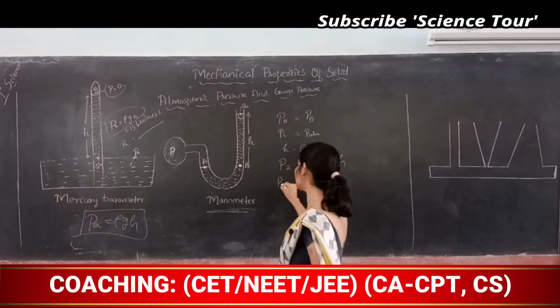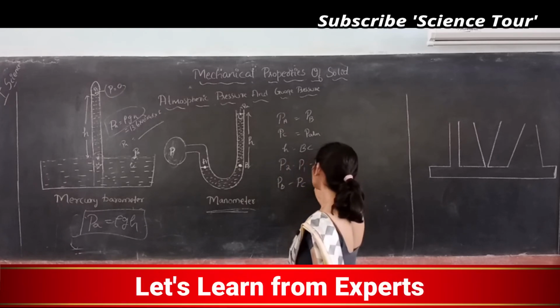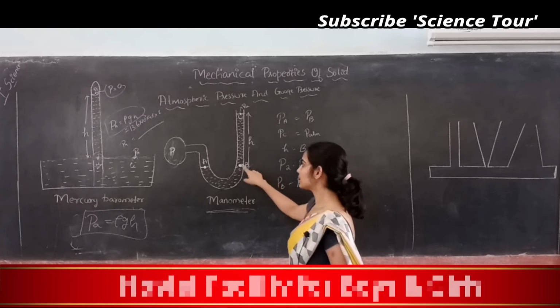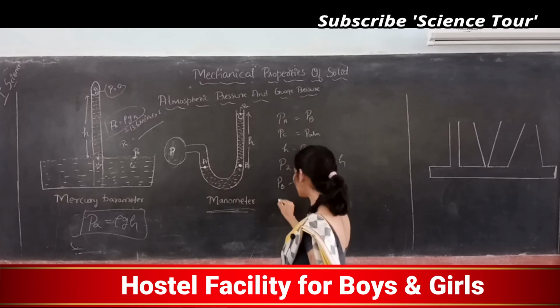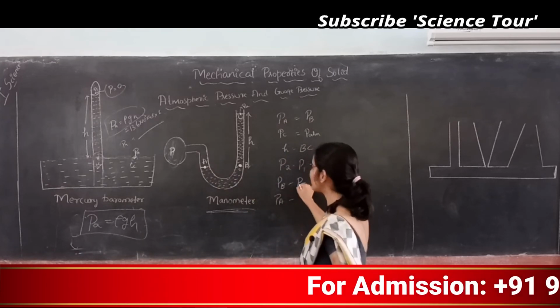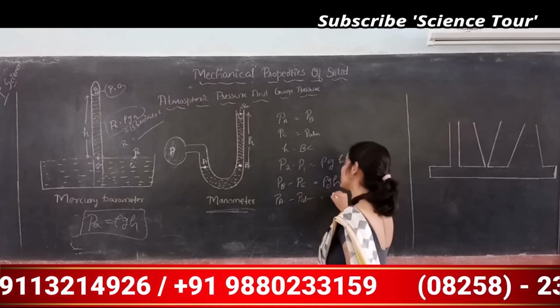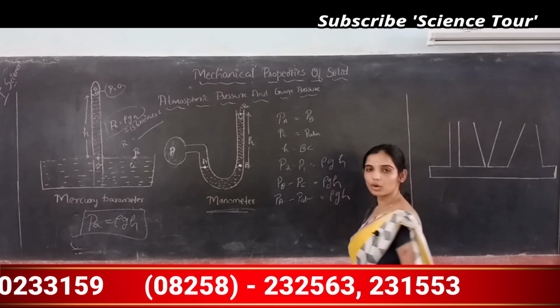So pressure at B minus pressure at C is equal to rho gh. Pressure at B is nothing but pressure at A, correct? Pressure at A minus pressure at C, which is atmospheric pressure, is equal to rho gh. Okay.